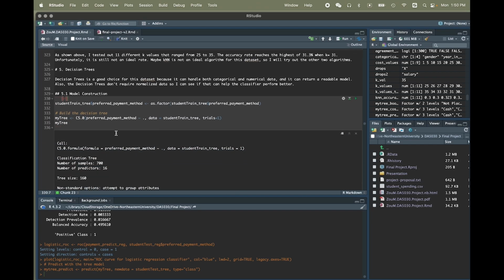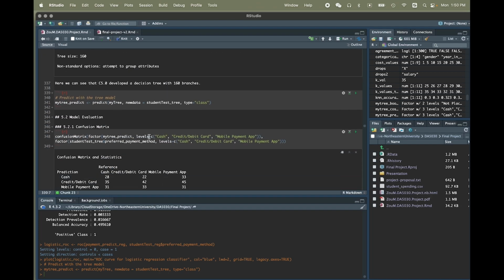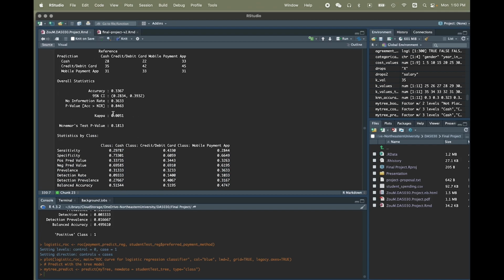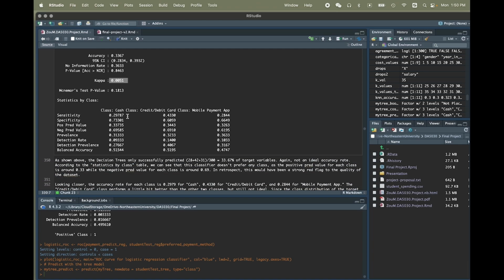I used the C5.0 package. As you can see here, the decision tree accuracy rate is a little bit higher. It's 33.7%, and the kappa score is at least positive this time, but it's very, very low. It's lower than 0.01, which shows the agreement between the prediction values and the reference values is quite low.